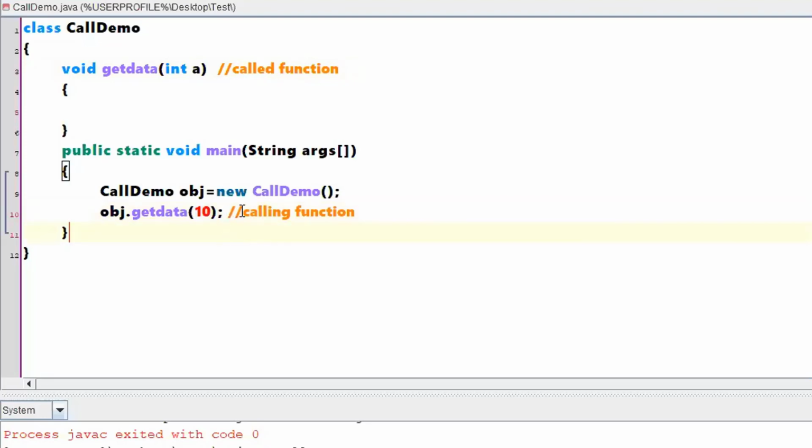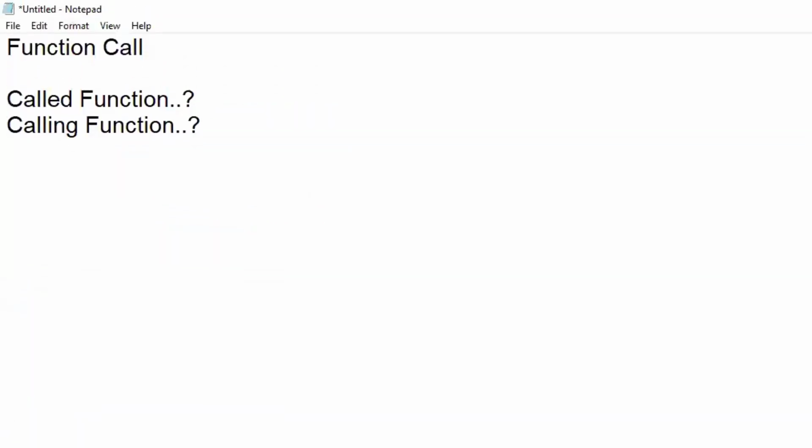If you are calling your called function by passing a value, then this is called call by value. That means you are calling this particular function by passing some value, so it is called call by value.